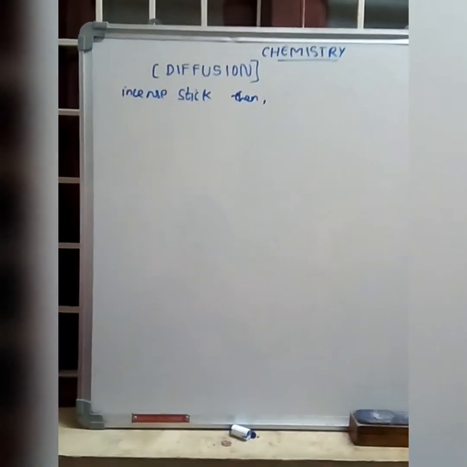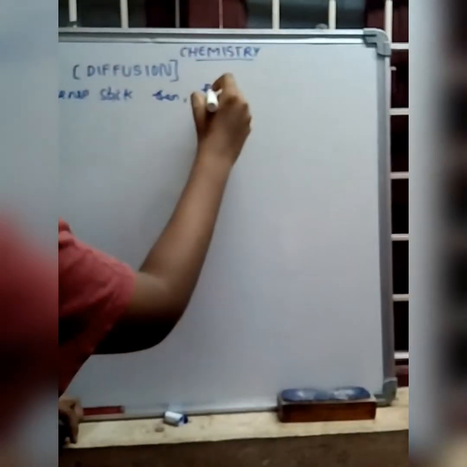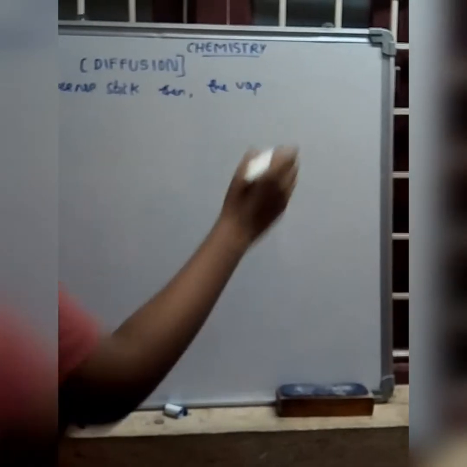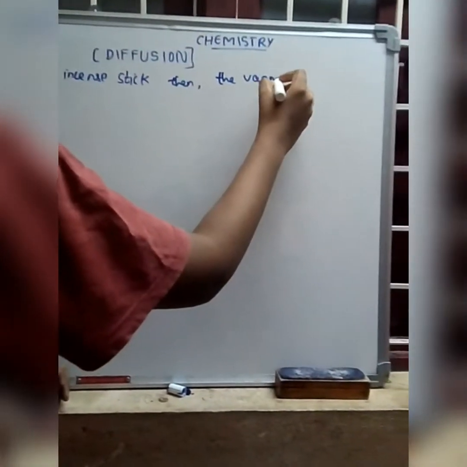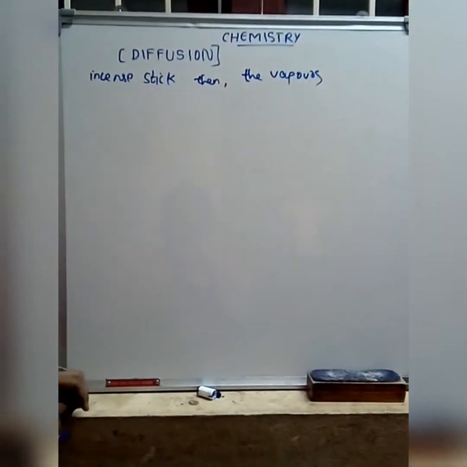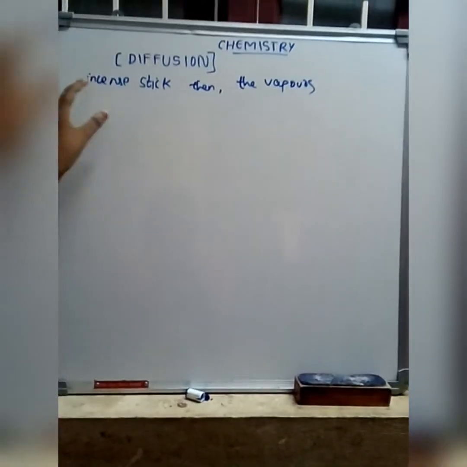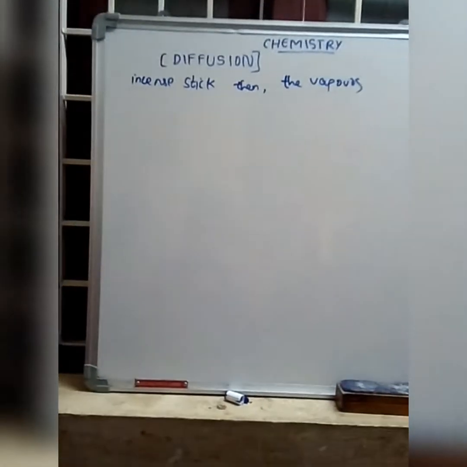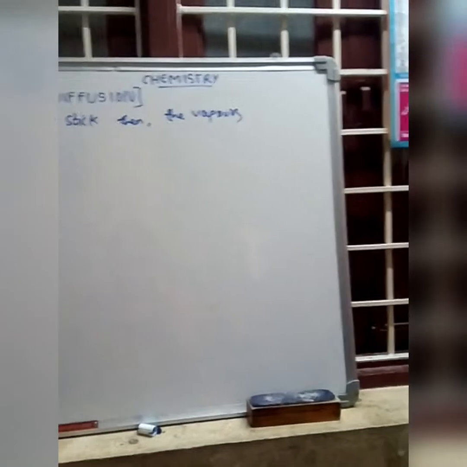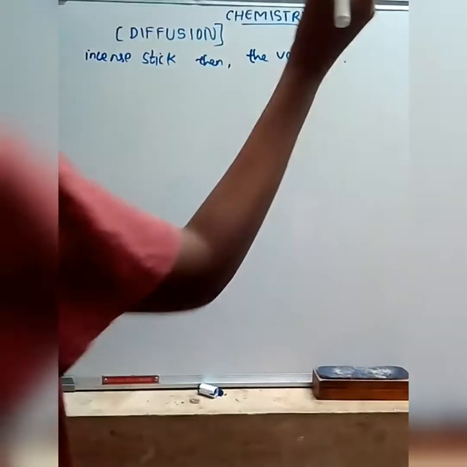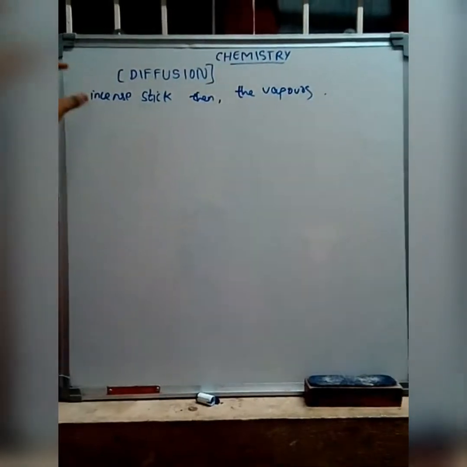The observation is that the vapors or smoke coming from those sticks spread throughout the room. By this activity, we can conclude the definition of diffusion.